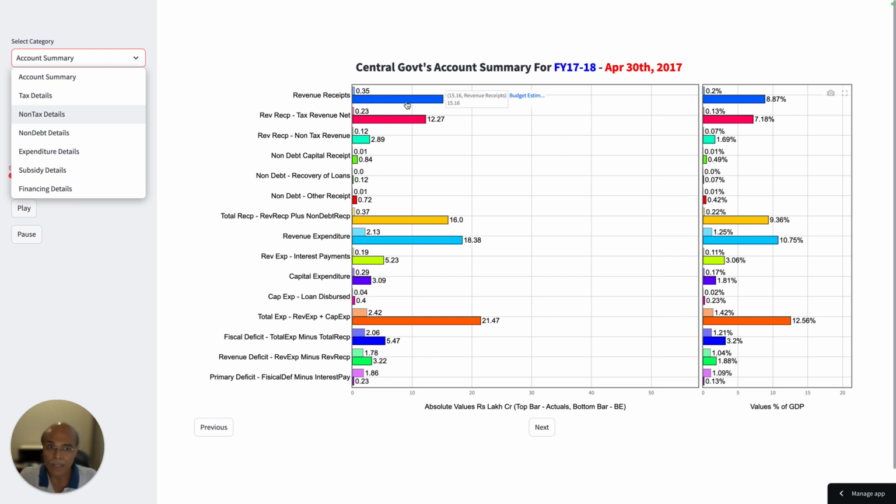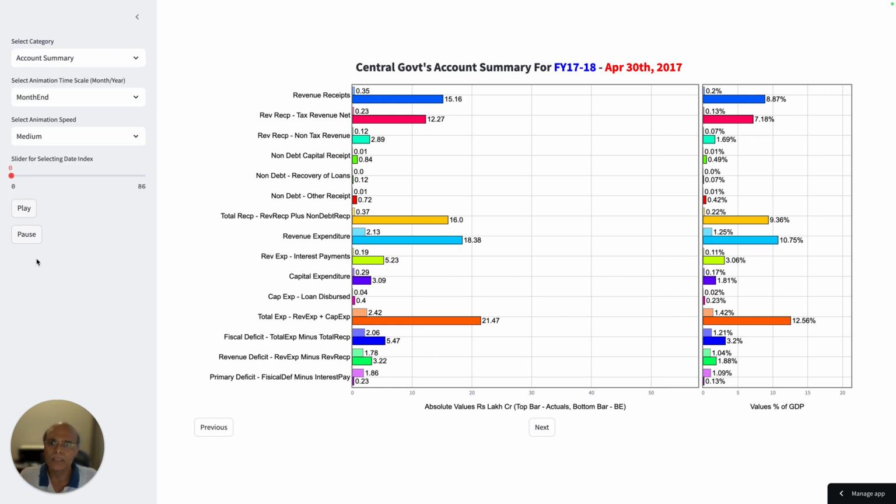There are two bars here. The bottom bar is the budgetary estimate and the top bar is going to give you the performance of the government on a monthly basis. The bottom bar is the budgetary estimate, which generally remains constant over the year, and the top bar is the performance on a monthly basis.